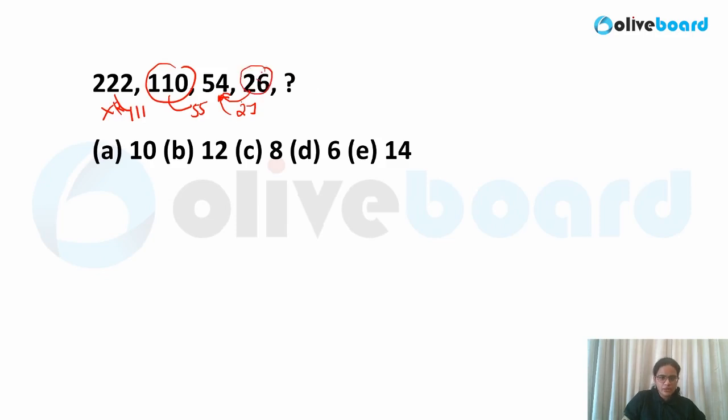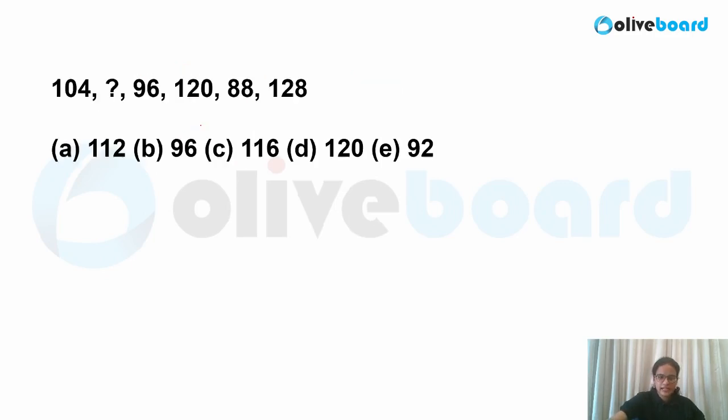Okay, so 26 plus 1, 27, and 27 2s are 54, plus 1, 55, 55 2s are 110, plus 1, 111 2s are 222. So what will you do here? You have to first take half, that is 13, and then I have to subtract 1. So basically you will be writing 12 over here. In this 12, I'll be adding 1 and multiplying by 2. So here your answer would be 12 in this case. Okay, so a simple series again based on multiplication and addition. There are two things happening: one is the addition of the number and then you are multiplying it by 2. Same logics I had discussed in that class also.